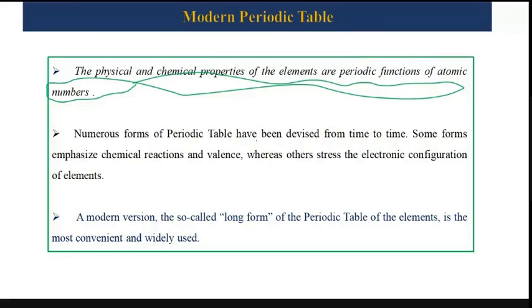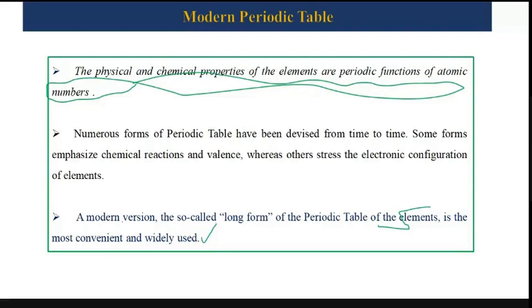But if you compare, this modern periodic table is more convenient and widely applicable. That's why it is still being pursued and keeps going on. Right now, this modern version, the so-called periodic table of the elements, is the most convenient and widely used.